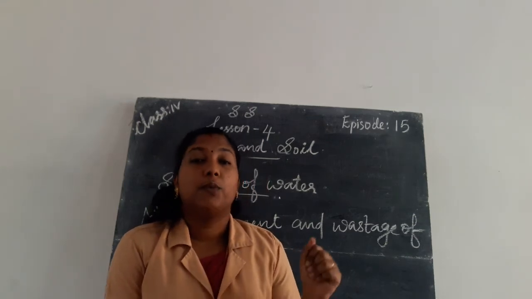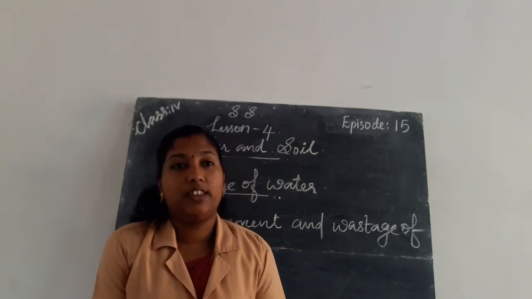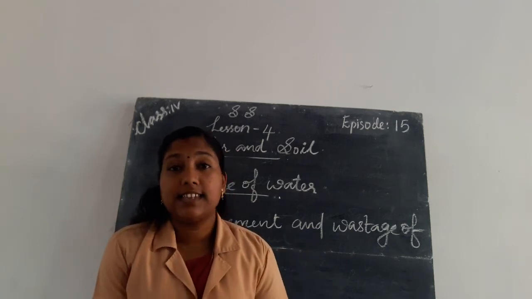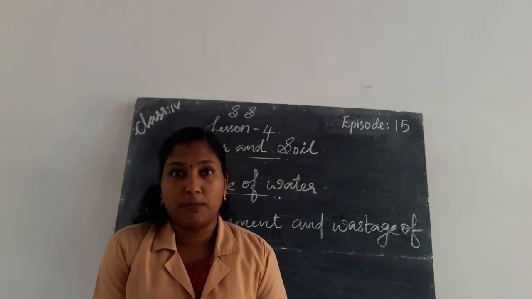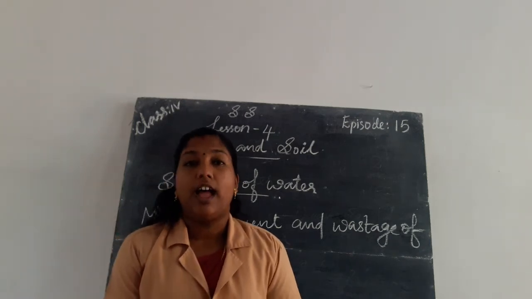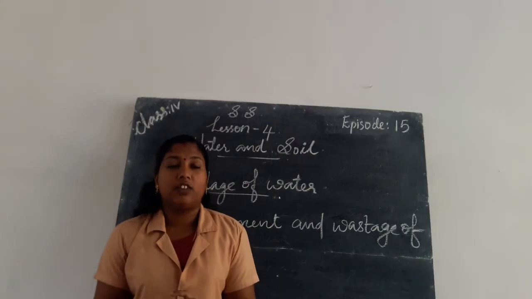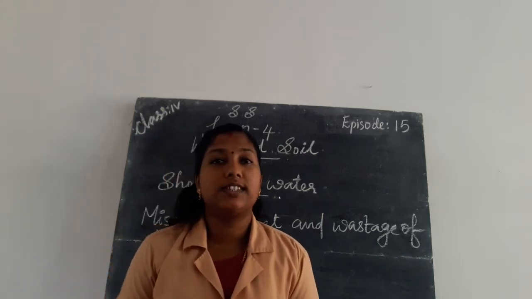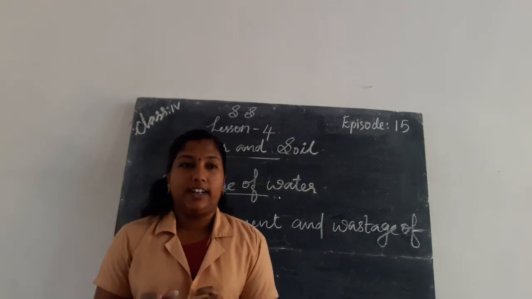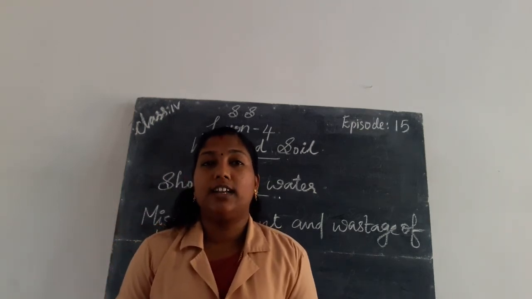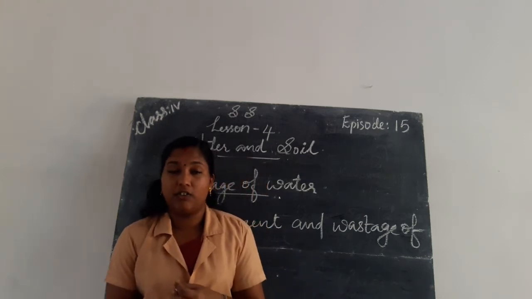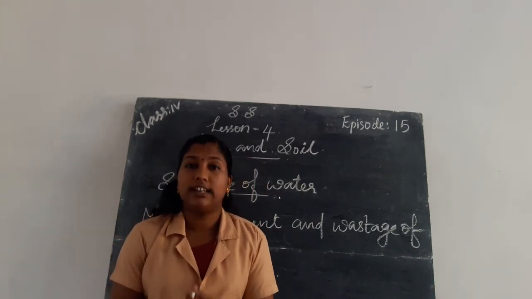We know that most of the earth is covered with seas and oceans. The water present in the seas and oceans is not suitable for drinking and for cultivation, because it is salty. So only a small amount of fresh water is available on earth.